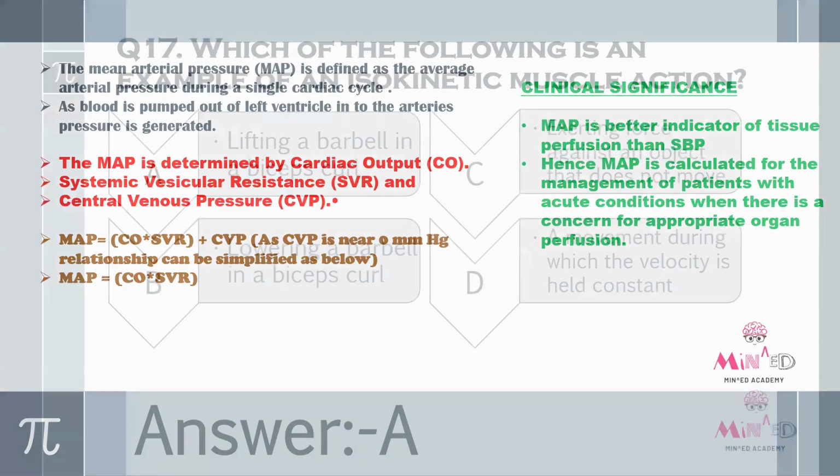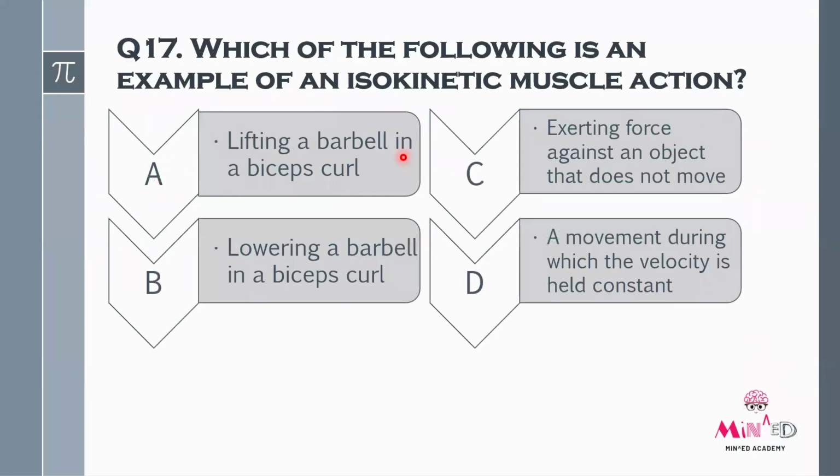So next move to question number 17. Question number 17. Which of the following is an example of an isokinetic muscle action? Option A, lifting a barbell in a biceps curl. Option B, lowering a barbell in a biceps curl. Option C, exerting force against an object that does not move. And option D, a movement during which the velocity is held constant.